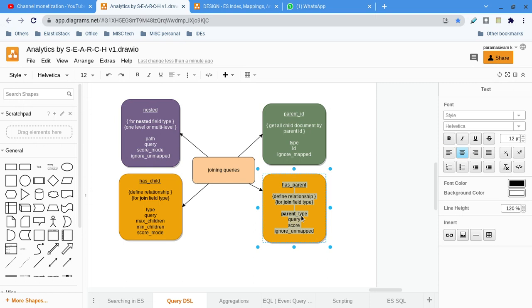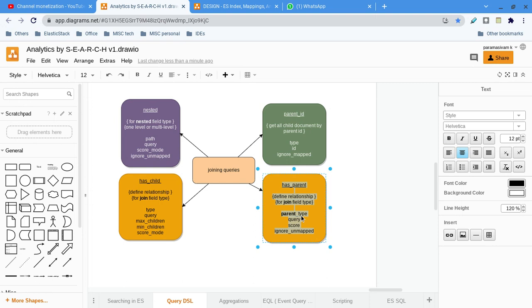Next, we will see more queries. But what is the real use case? As I told you in the beginning, 98% of JSON documents have a parent child relationship, right? It's nested, so obviously that's the default one.